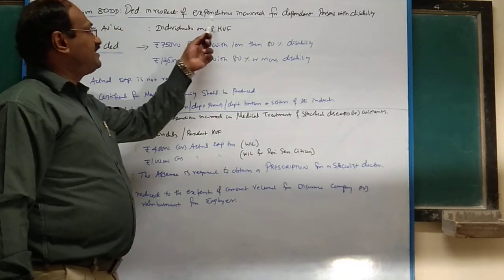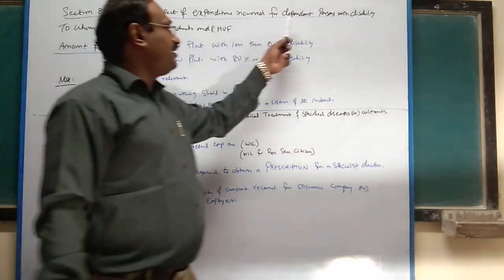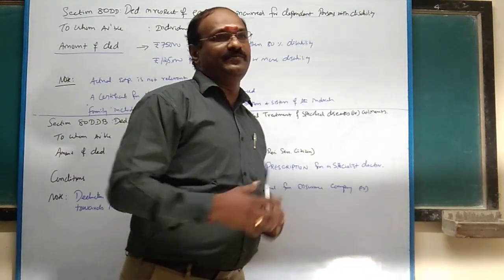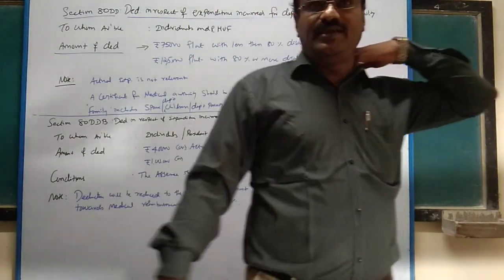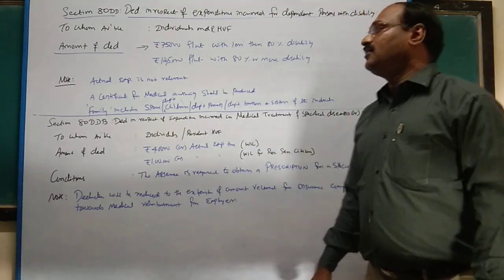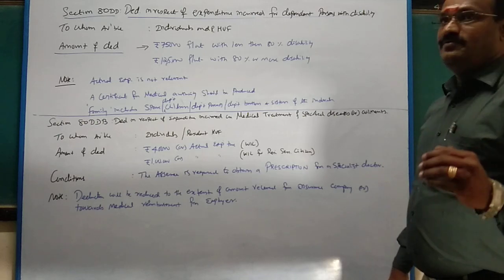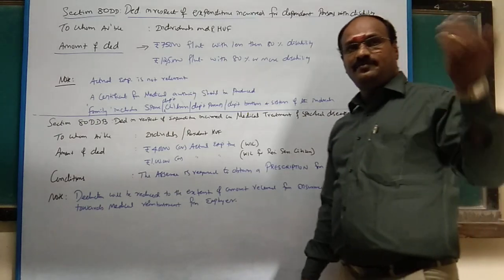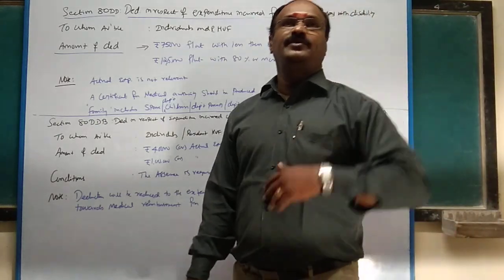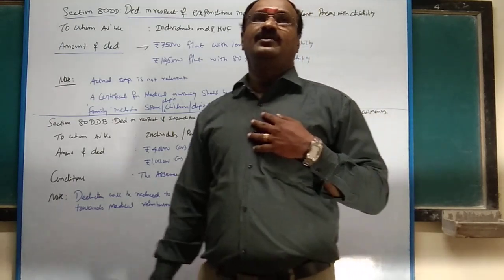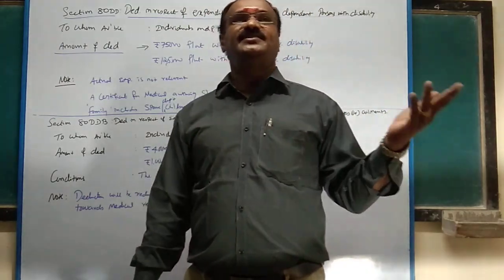Deductions in respect of expenditure incurred for a dependent person with disability, physically challenged persons. Dependent means that person is dependent on you. For example, say I am the assessee. My brother is physically challenged.